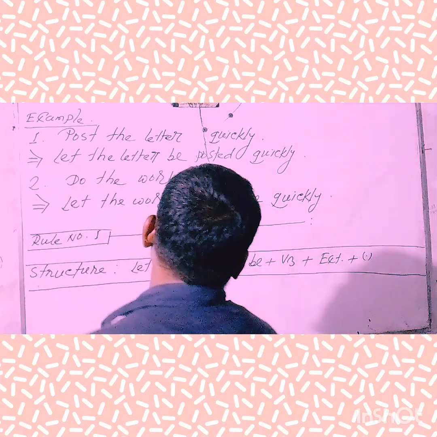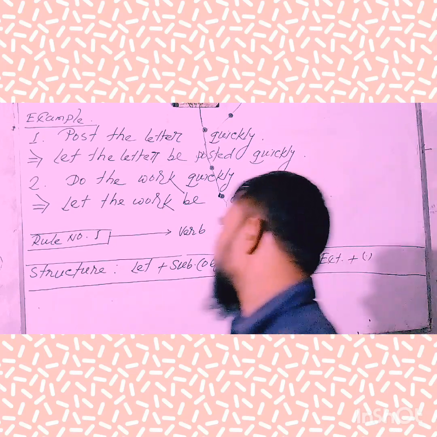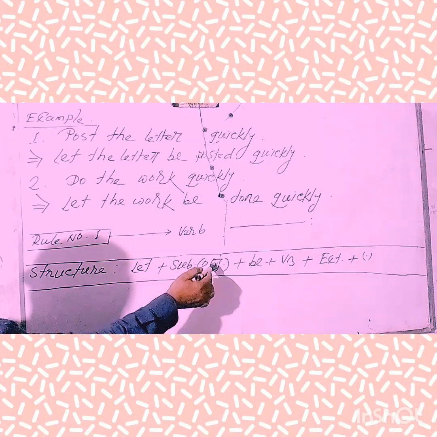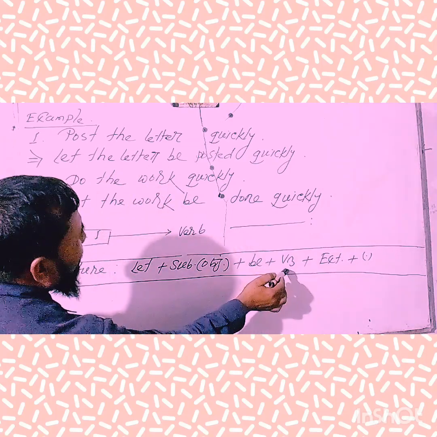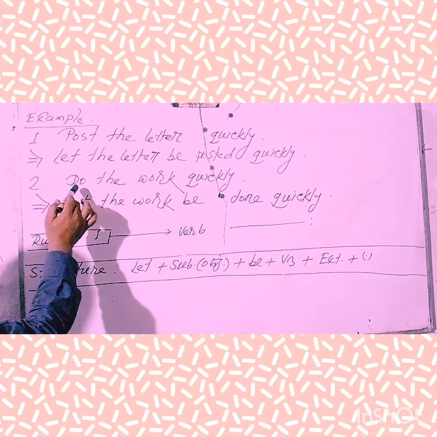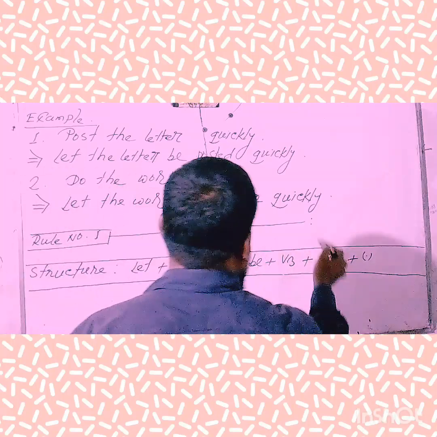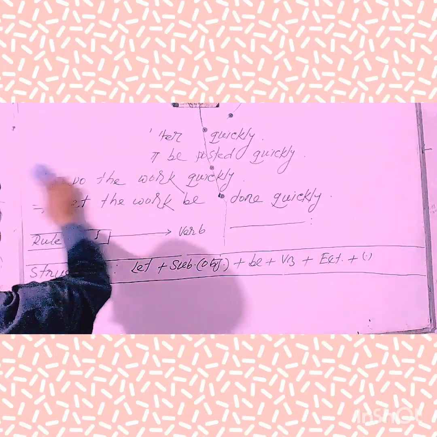So, my dear learners, take a look at the board and try to use this structure pattern. At first, we'll have to use let, then the subjective form of object, here the word. Next, be. Next, the third form of verb, here the verb do, the third form of do. Then the extension quickly. I hope you have understood clearly.